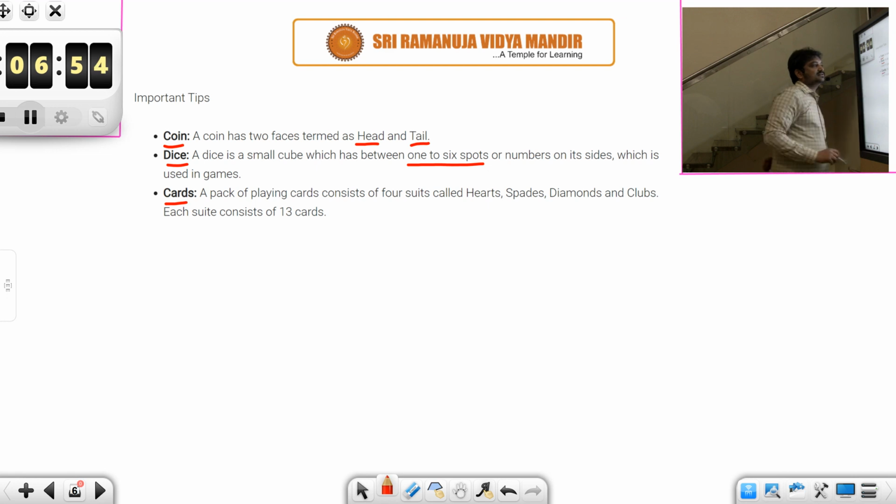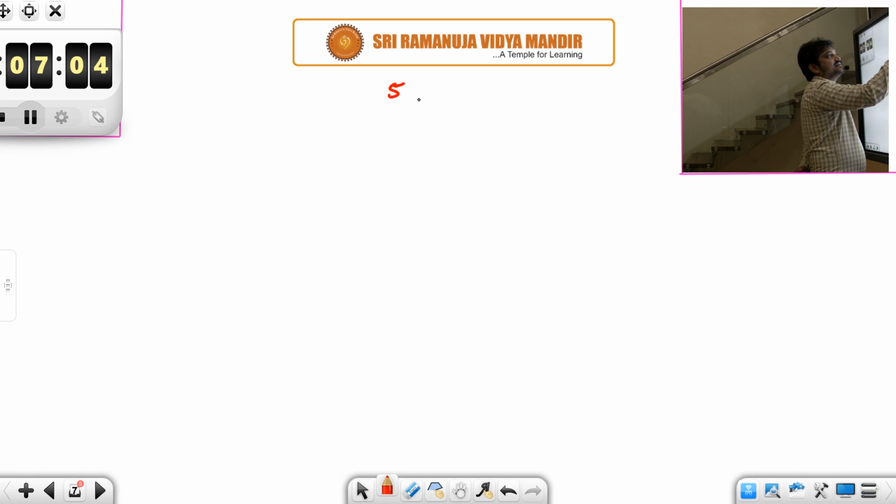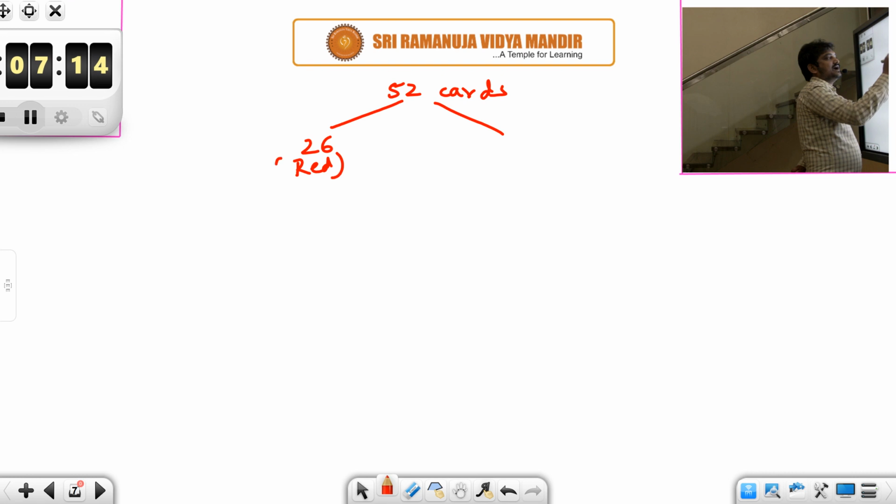And then cards. Again, this is something important. There is a deck of cards, meaning a packet of cards. In that, ignoring the joker, you will have 52 cards. Out of these 52 cards, 26 are red colored and 26 are black colored.